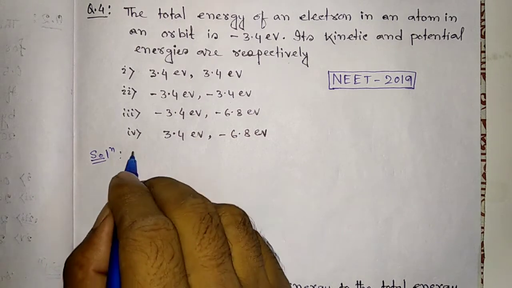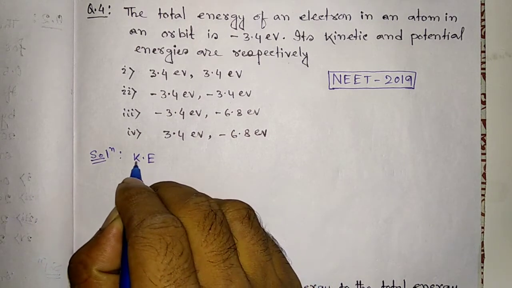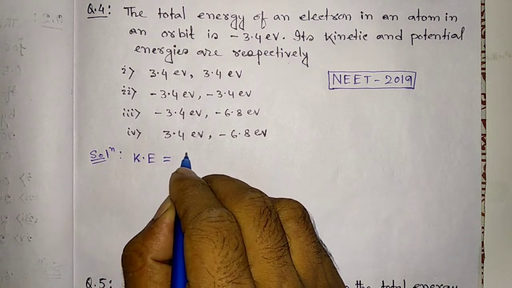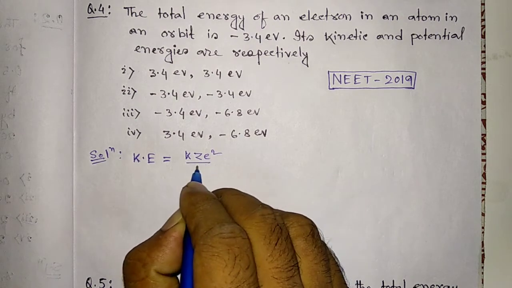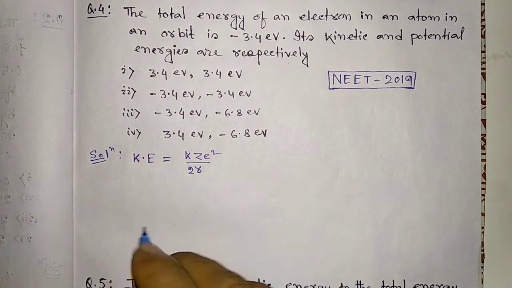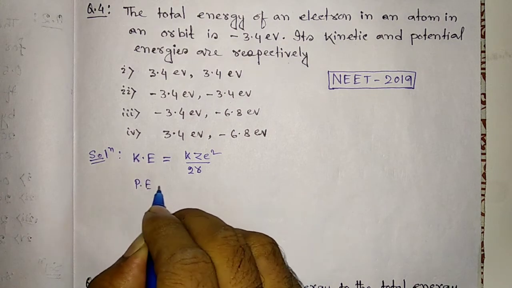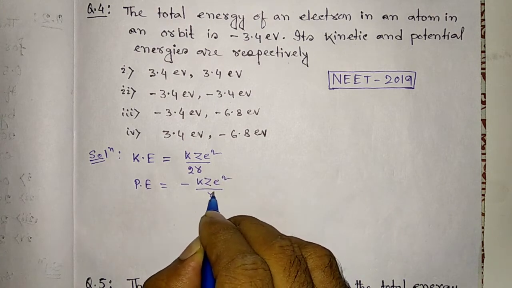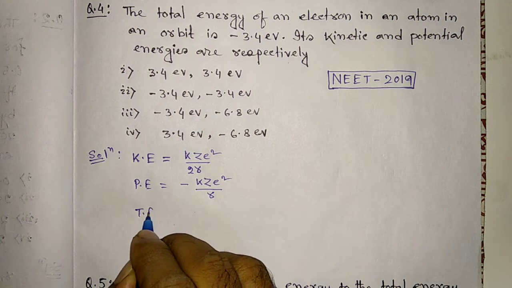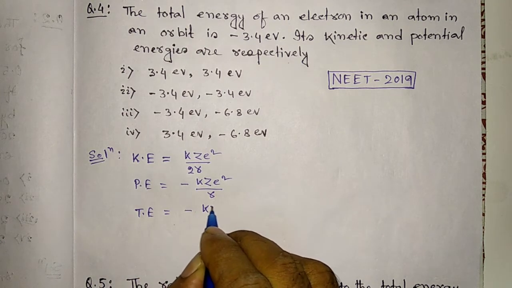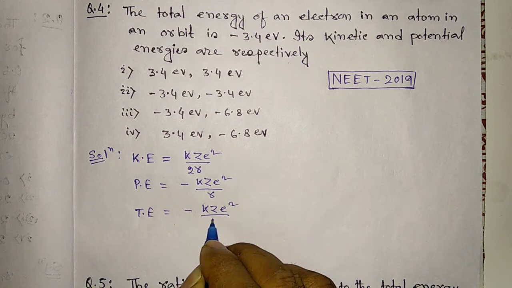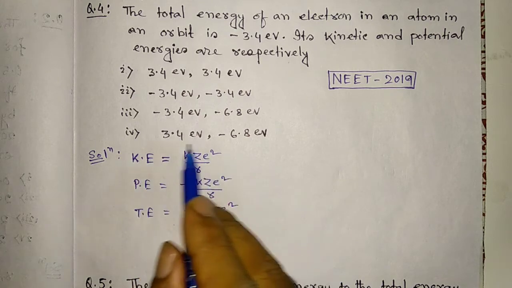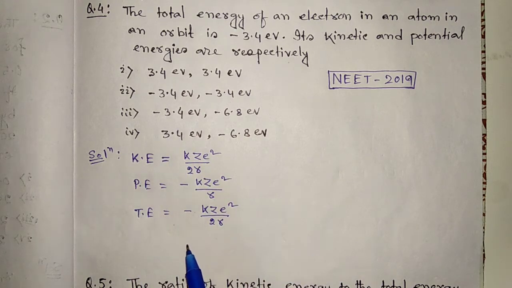Dear student, we know the expressions: kinetic energy in hydrogen atom is k z square by 2R, potential energy is equal to minus k z square by R, and total energy is equal to minus k z square by 2R. Those are the expressions of the kinetic, potential and total energy.